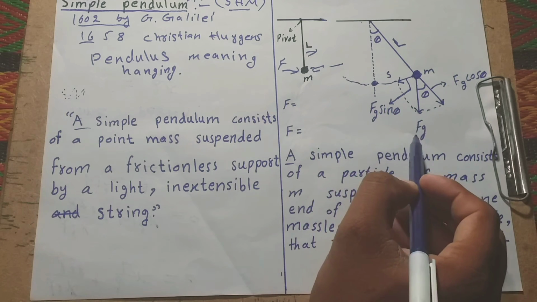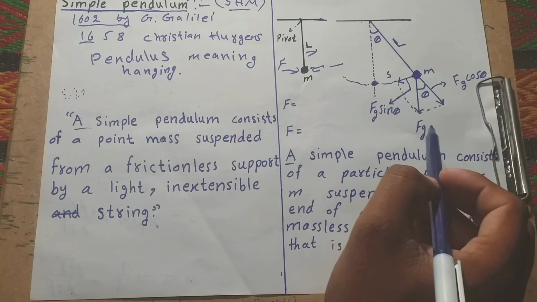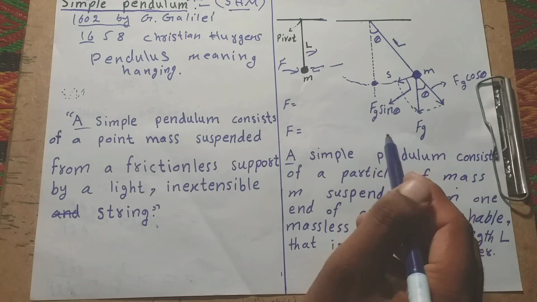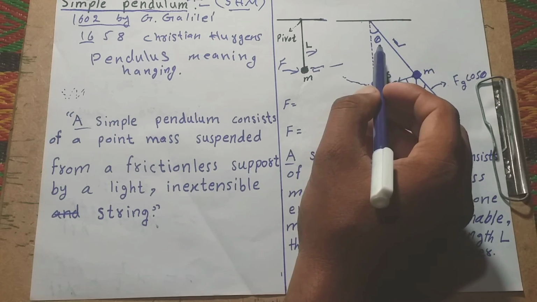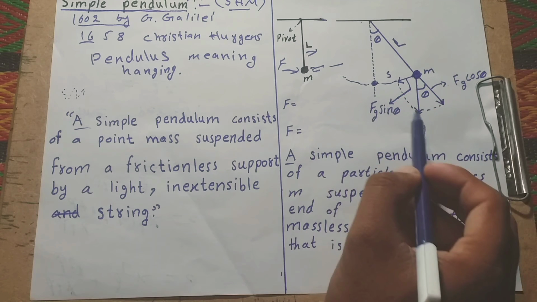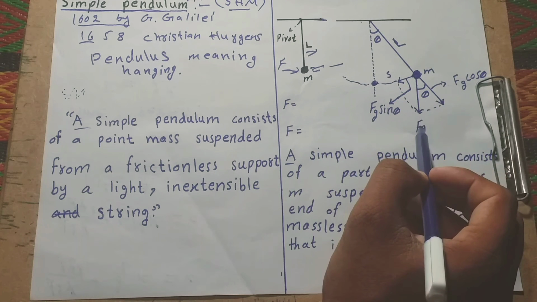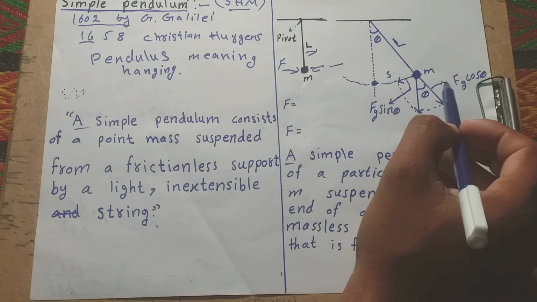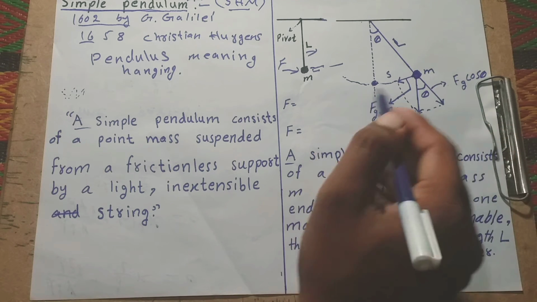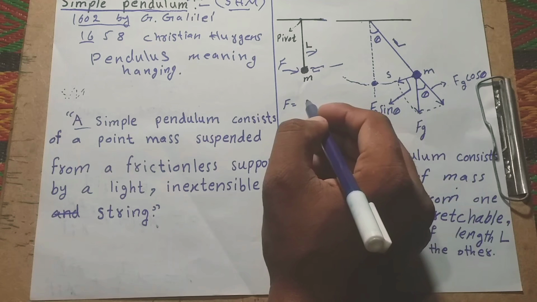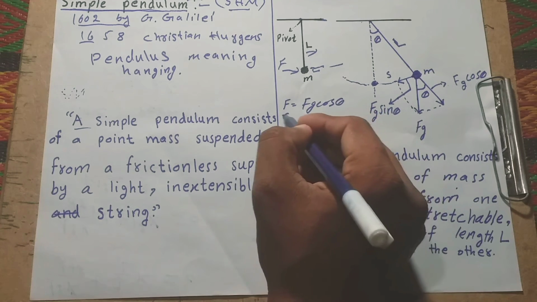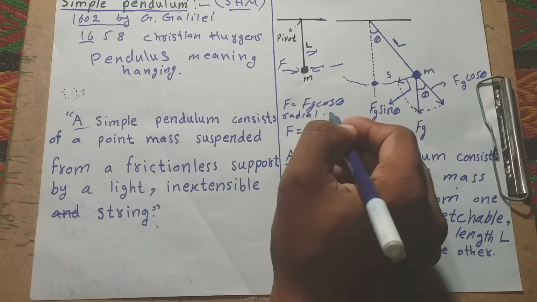The gravitational force Fg also exists, and the string makes an angle theta with the vertical. This is the vertical. We resolve Fg into two components: Fg cos theta and Fg sin theta. Fg cos theta is known as the radial component.